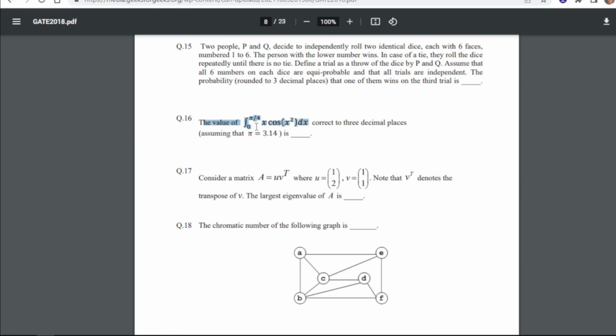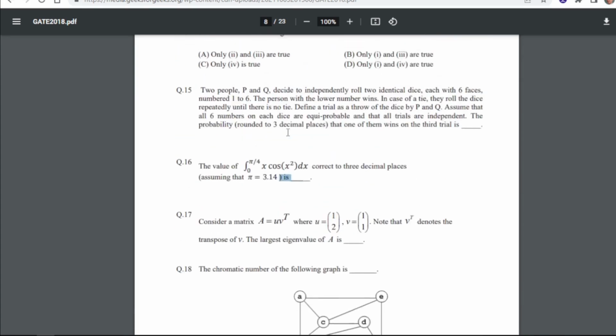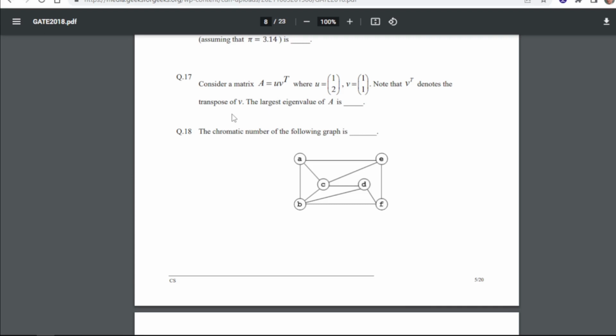Okay. Now 16, the value of this correct to 3 decimal places, assuming that pi equals 3.14, is what? So for 16, our answer will be 0.27 to 0.30. 17 is, consider a matrix, this one, where U equals this, V equals this. Note that V transpose denotes the transpose of V. The largest eigenvalue of A is, so for 17, our answer is 3. The chromatic number of the following graph is what? 3. So here we will get 3 as the chromatic number.